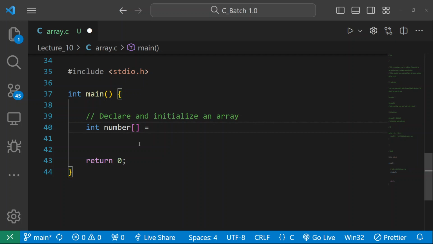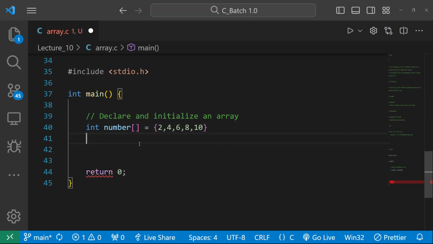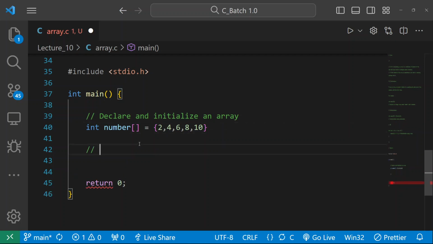I am not providing any range, so let me write here any numbers, suppose 2, 4, 6, 8. Okay, I have provided these 5 numbers, and after this, I can let you know all the concepts of a for loop as well here. So let me write here "calculate". I'm taking an example so you can understand. Calculate the sum of array.